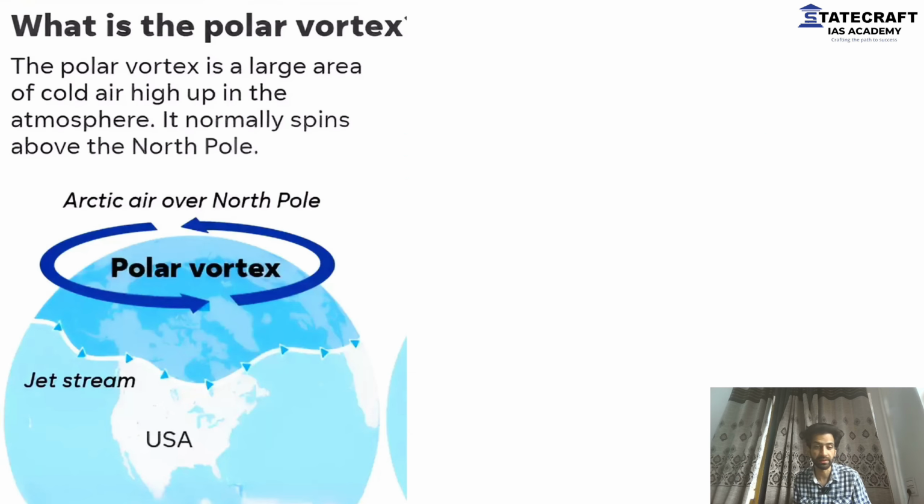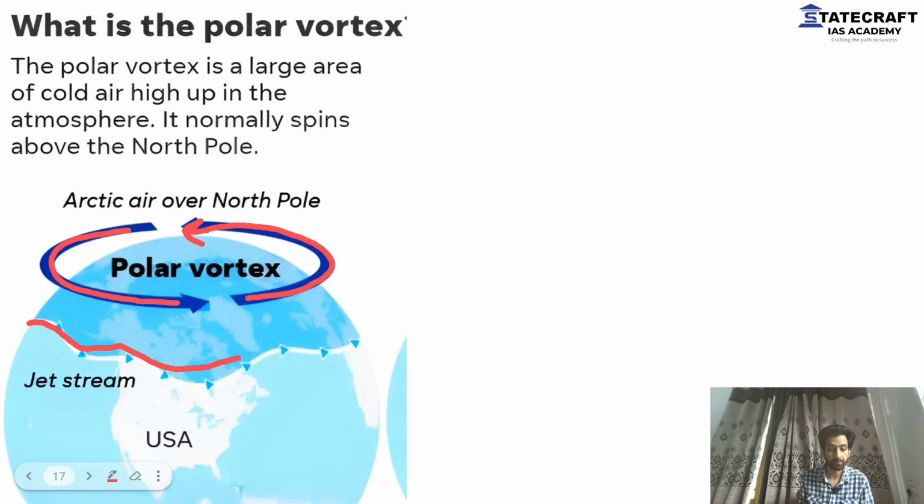Now imagine what we humans do. First of all, look at this image. This is a polar vortex. We'll go into the detail as well. It's present on the North Pole, or the Arctic. And this is a jet stream that's blowing. It stops this polar vortex from coming down. It does not allow this polar vortex to come down.